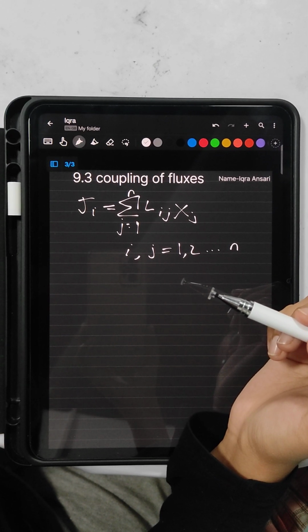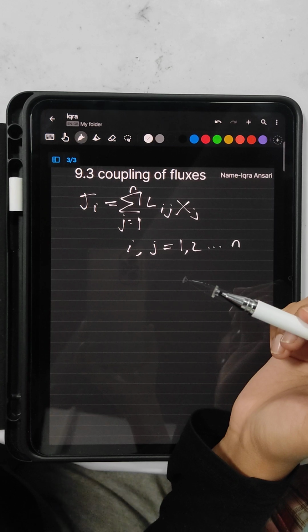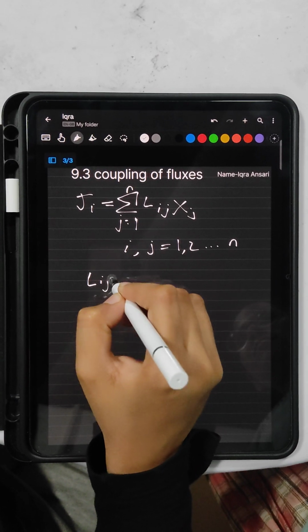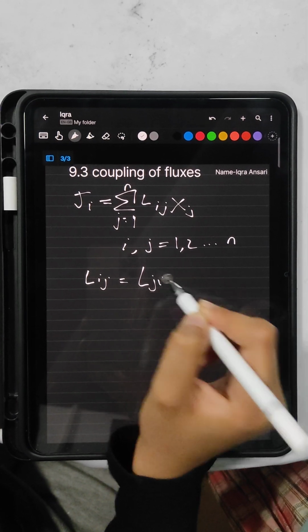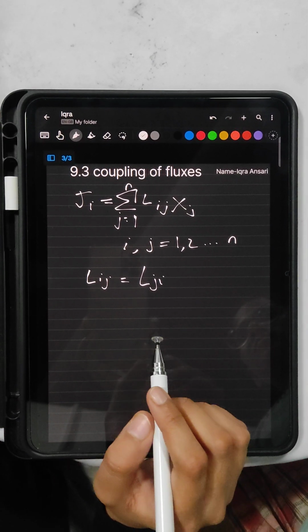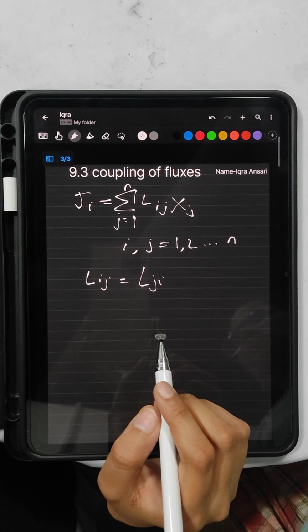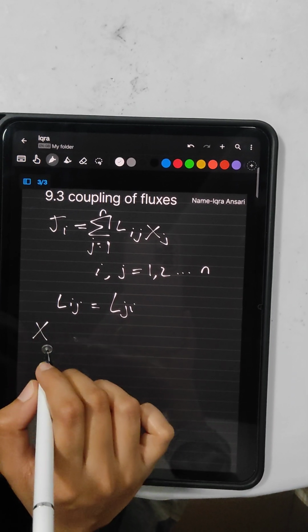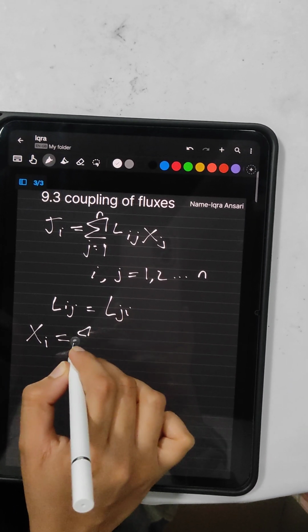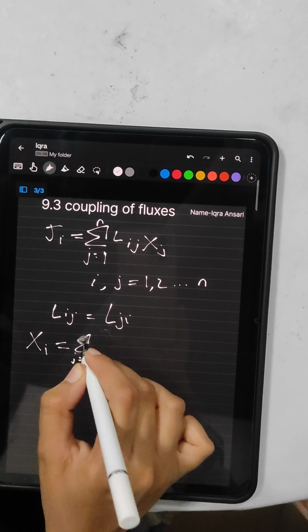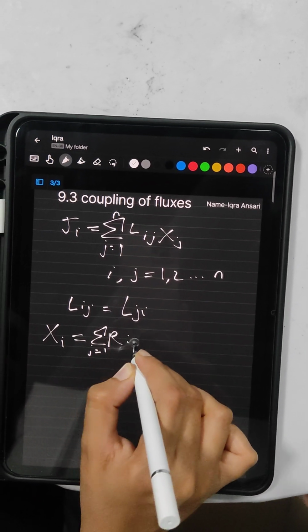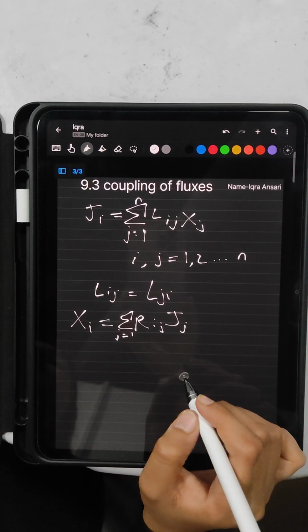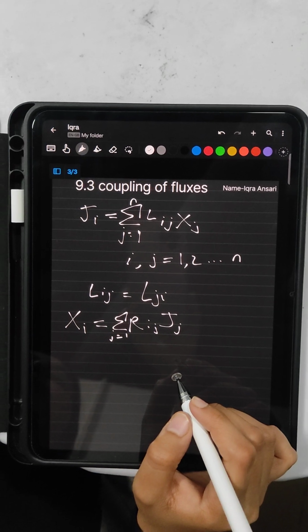Near equilibrium, according to the Onsager theorem, the phenomenological coefficients form a symmetric matrix, that is, Lij equals Lji. The relation follows strictly from the principle of microscopic reversibility. The inverse relation may be written in the form of the summation over j from 1 to n. Here the coefficients R also form a symmetric matrix.